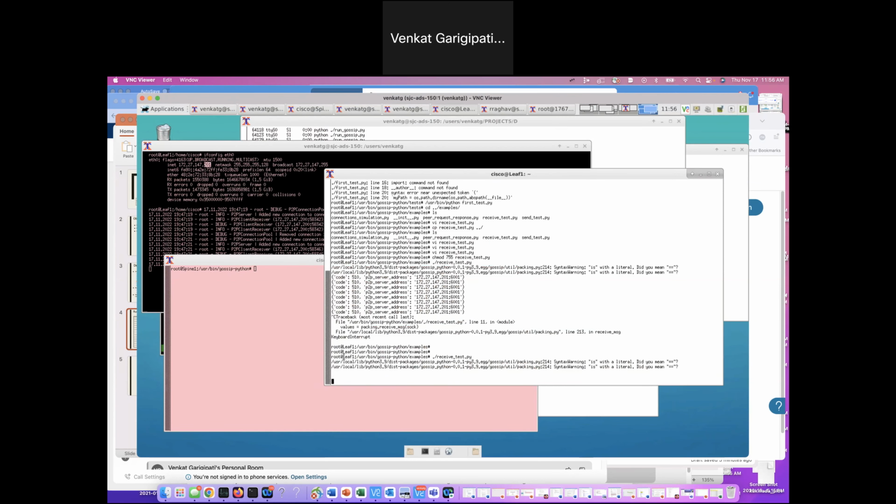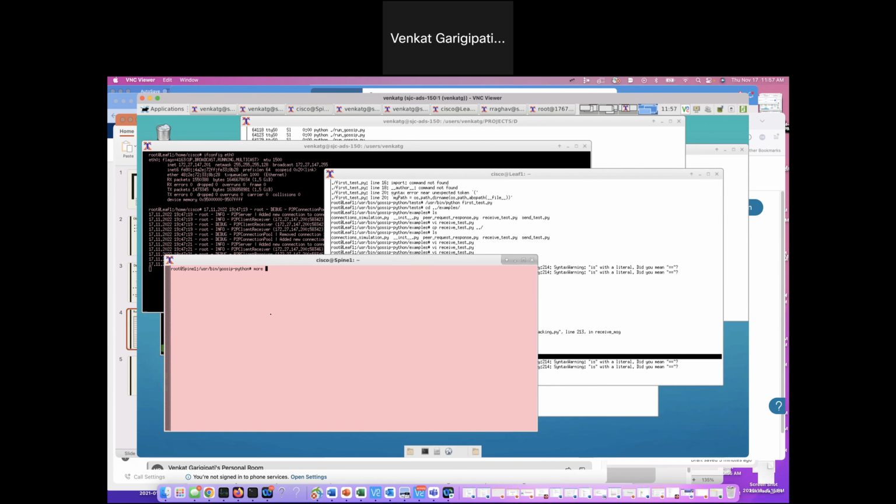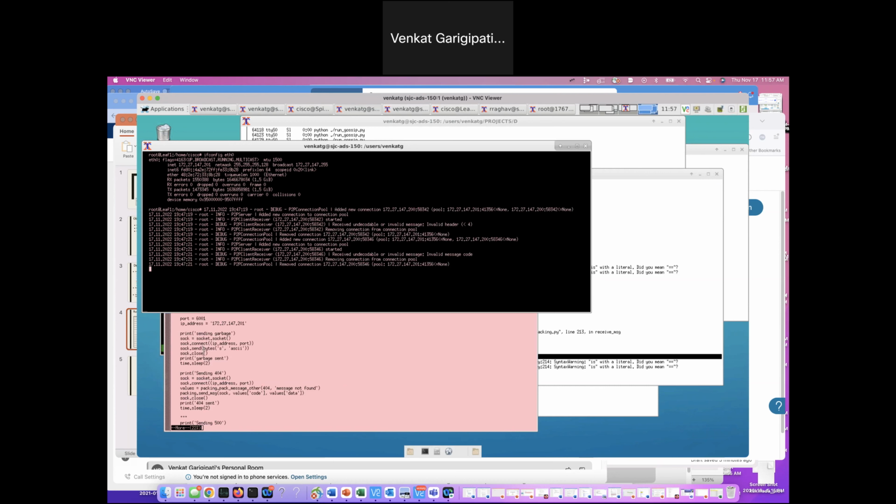Leaf 1 is running a small test called the receive test, which is just a socket call to a given P2P controller address and its port number. On Spine 1, I will launch a test called send test, which is going to talk to 201, which is Leaf 1, and send messages.